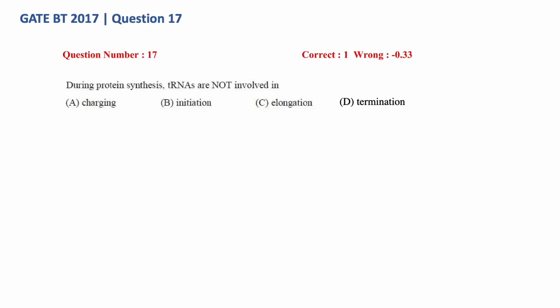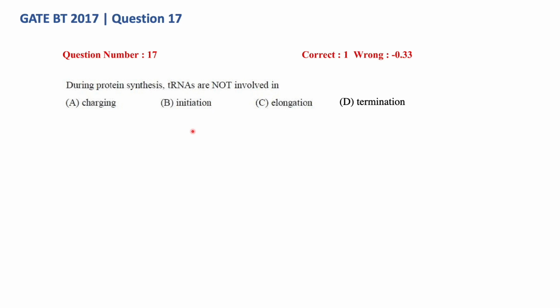Now, coming back to the question, which is, during protein synthesis, tRNAs are not involved in which of the following steps? Option A, charging. We saw that the tRNA has to be charged with the amino acid for translation to start. So tRNA is involved in charging, and this is not the answer. Option B, initiation. During initiation, tRNA has to carry the first amino acid, which is methionine, to the mRNA. And so B is not the answer as well.